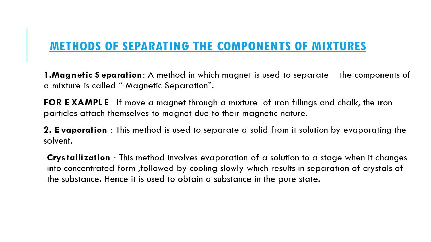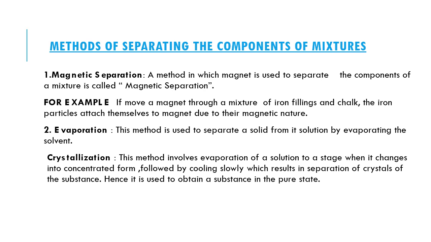Now we will discuss the different methods of separating the components of a mixture. The first method is magnetic separation. A method in which a magnet is used to separate the components of a mixture is called magnetic separation. For example, if we move a magnet through a mixture of iron filings and chalk, the iron particles attach themselves to the magnet due to their magnetic nature.